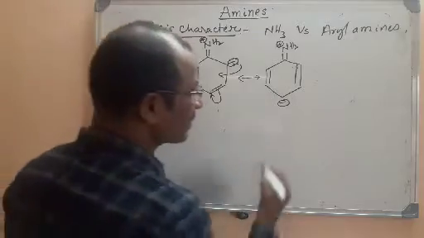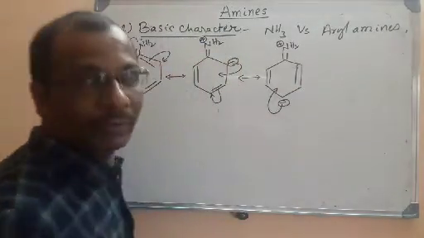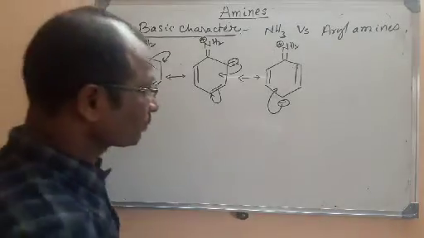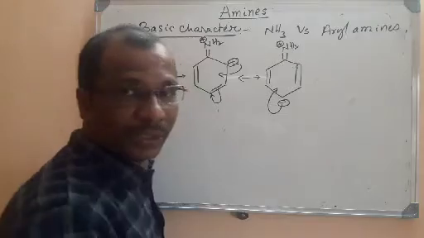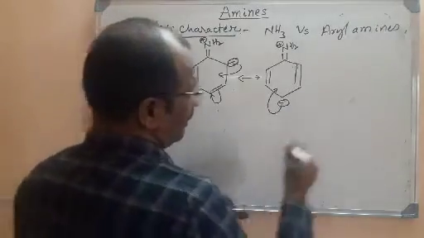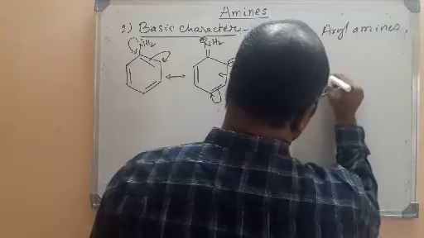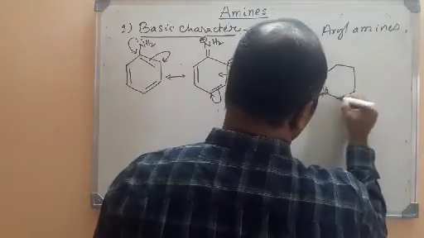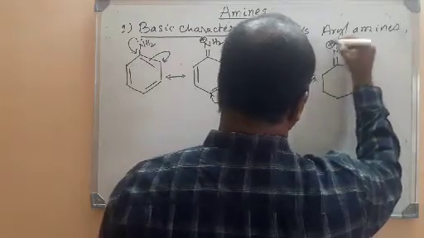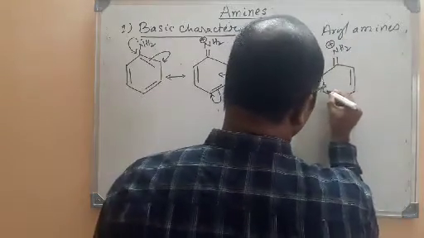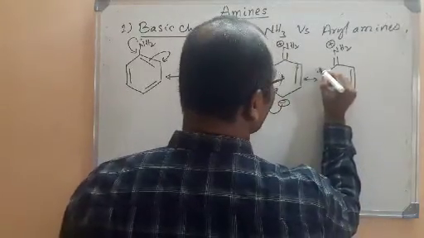If you go for the next resonance structure, this pair of electrons will be transferred here, negative charge. These will be transferred here. As a result, a pi bond will be formed. So here is a possibility to have one more resonance structure. That is nothing but again the central atom nitrogen bears a positive charge, and here is a double bond, and here is the newly formed double bond, and here are the pi bonded electrons.